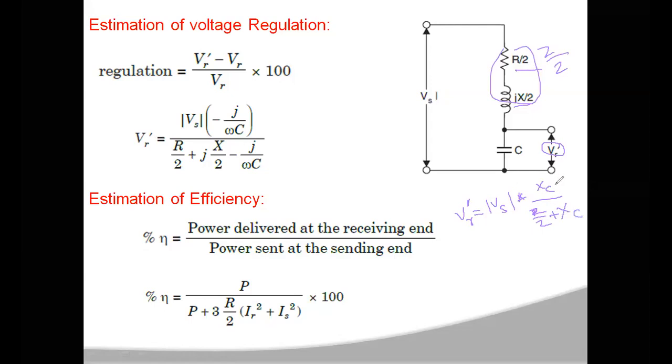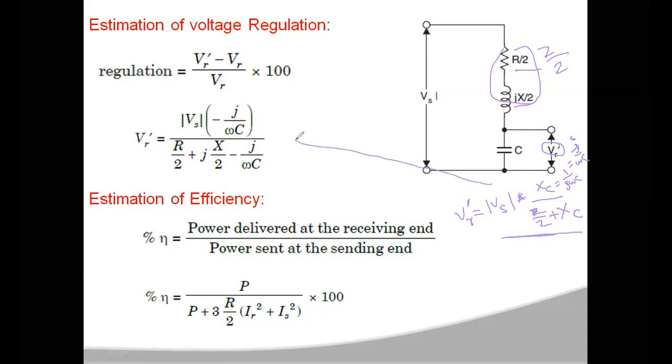Now XC here is 1 by j omega C, or if j goes upside, you get minus j by omega C. Okay, so this is the no load voltage.